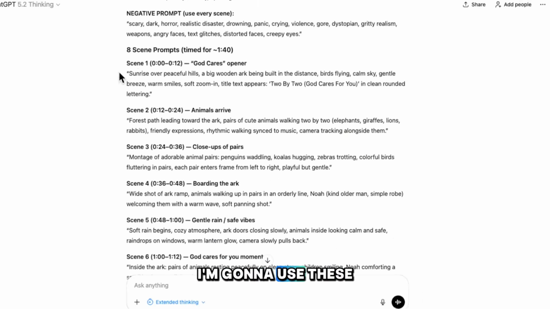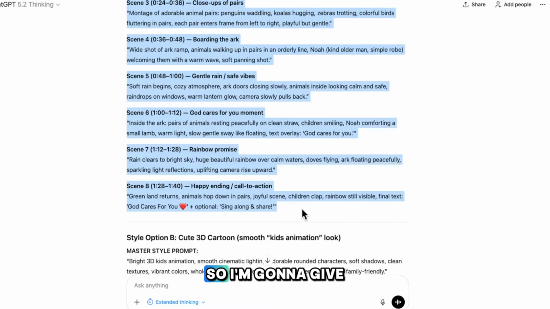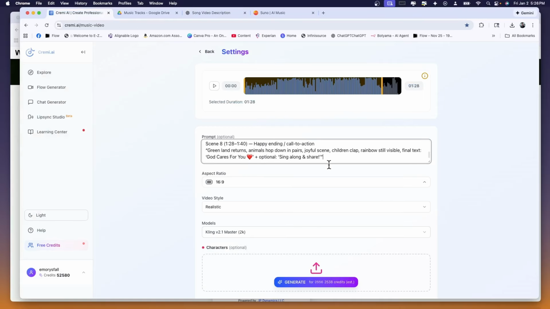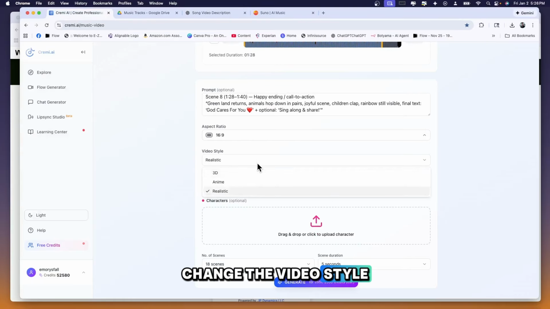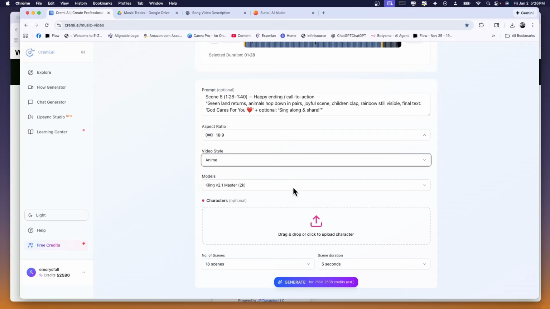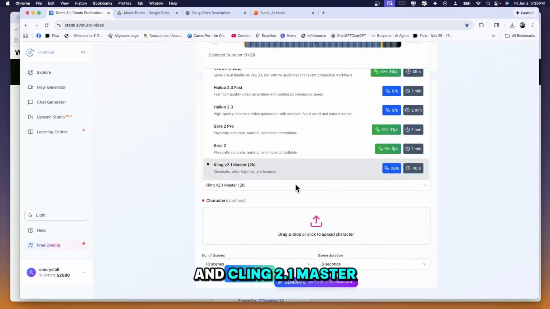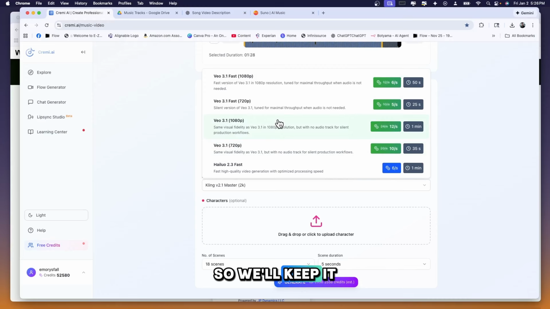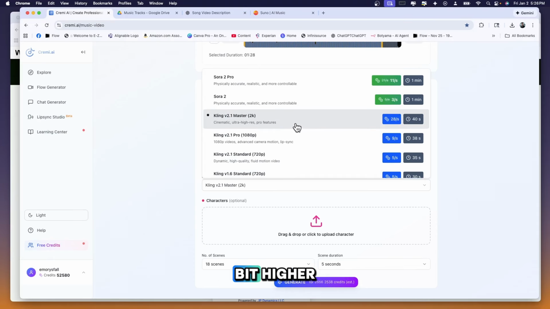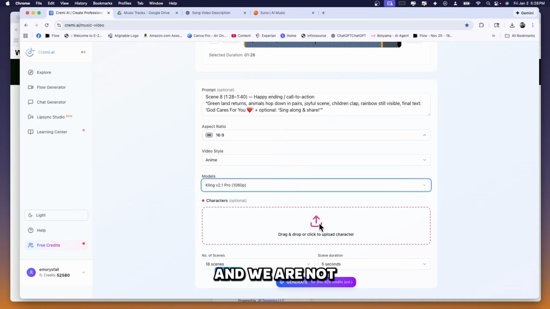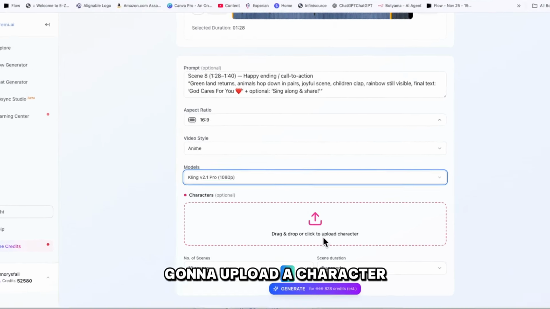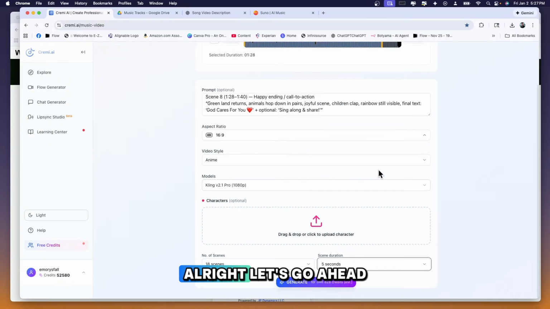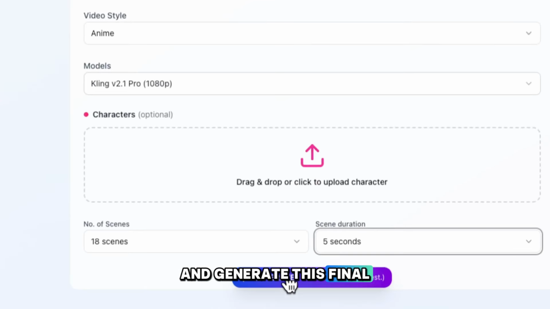So it looks like I'm going to use these here. So I'm going to give CREMI AI ideas. And then we're going to change the video style to anime. And Kling 2.1 Master is pretty good for animations. So we'll keep it at Kling. Let's see if we can go a little bit higher. 2K resolution, cinematic. And we are not going to upload a character for this. 18 scenes at 5 seconds. All right, let's go ahead and generate this final song.